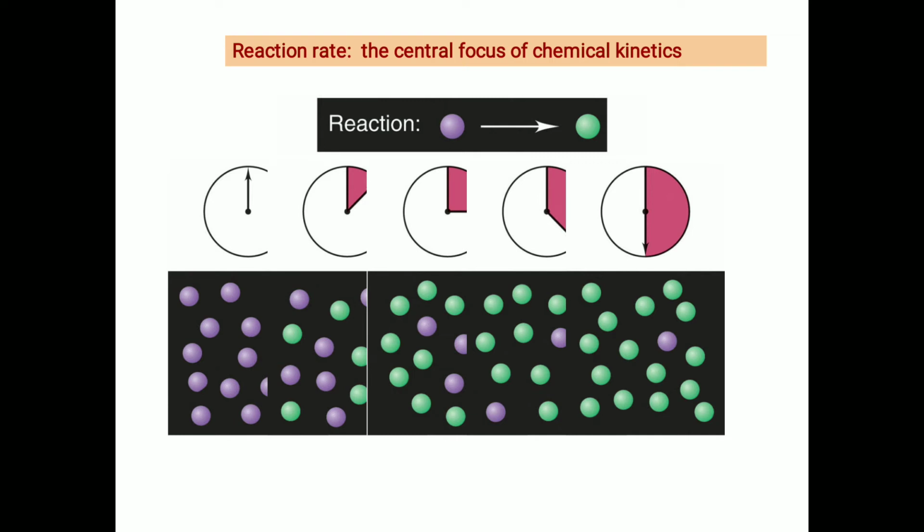Now see here diagrammatically the meaning of reaction rate. Our central focus will be on chemical kinetics. Consider the reaction. In this, the reactant converted into the product. Suppose reactant is represented by violet color ball and product will be by green color ball. It is observed that as time goes on, there will be the changes in concentration of reactant and product.